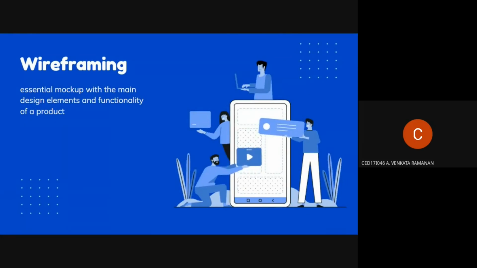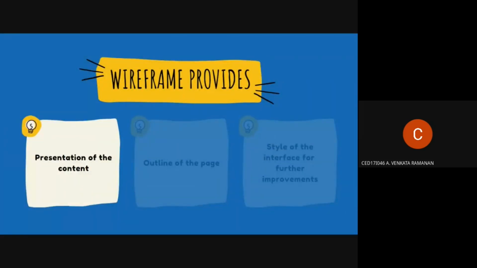The next comes wireframing. Wireframing is the most essential part of the design. This is a mock-up with the main design elements and functionalities of the product. So what does a wireframe actually provide? It provides a presentation of the content.